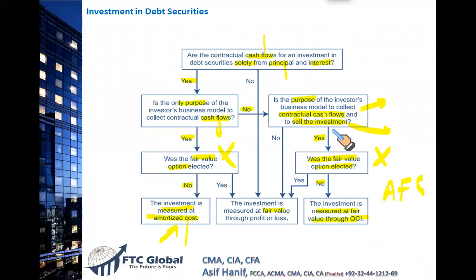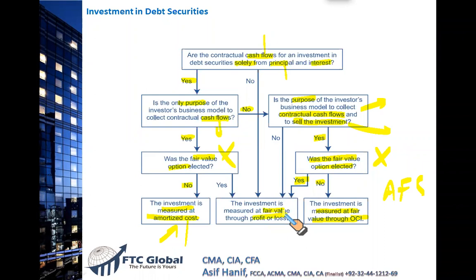Otherwise, if you are interested to sell the investment, you're also interested to receive interest, you're also interested to receive the principal amount. Was the fair value option elected? Yes. I told you fair value election works in exactly the same way as the fair value measurement, because any gain and loss in the fair value measurement and the fair value option goes to the income statement. So if the answer is yes, the fair value option was elected, any gain and loss on these bonds, on these preferred stock, goes to the profit and loss account.